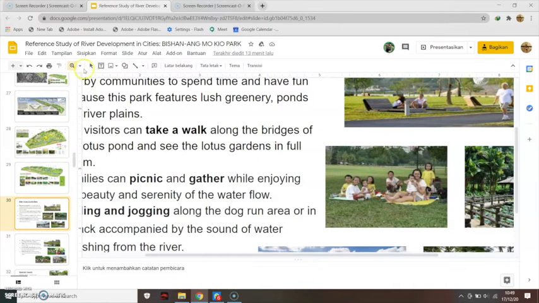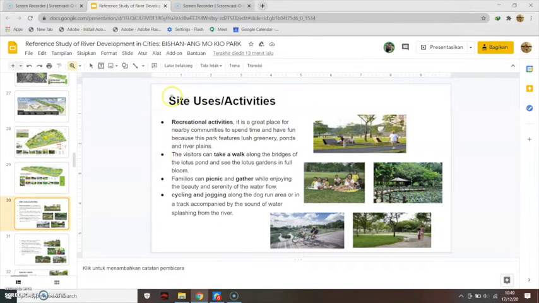And next, site uses or activities. Usually, this park is used for recreational activities. It is a great place for the nearby community to spend time and have fun, because this park features lush greenery, ponds and river plains, as we can see here in this picture. And next, take a walk. The visitors can take a walk along the bridge of the lotus pond and see the lotus gardens in full bloom, in this picture that you can see.